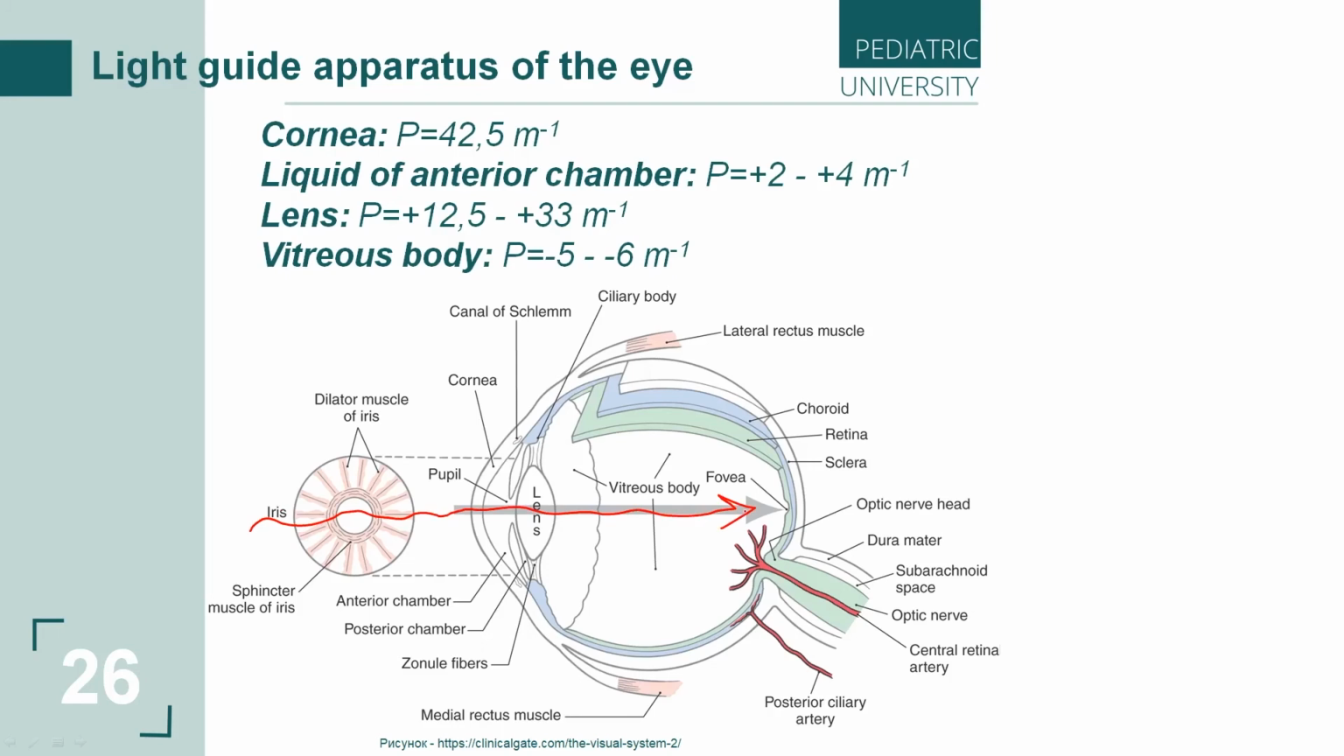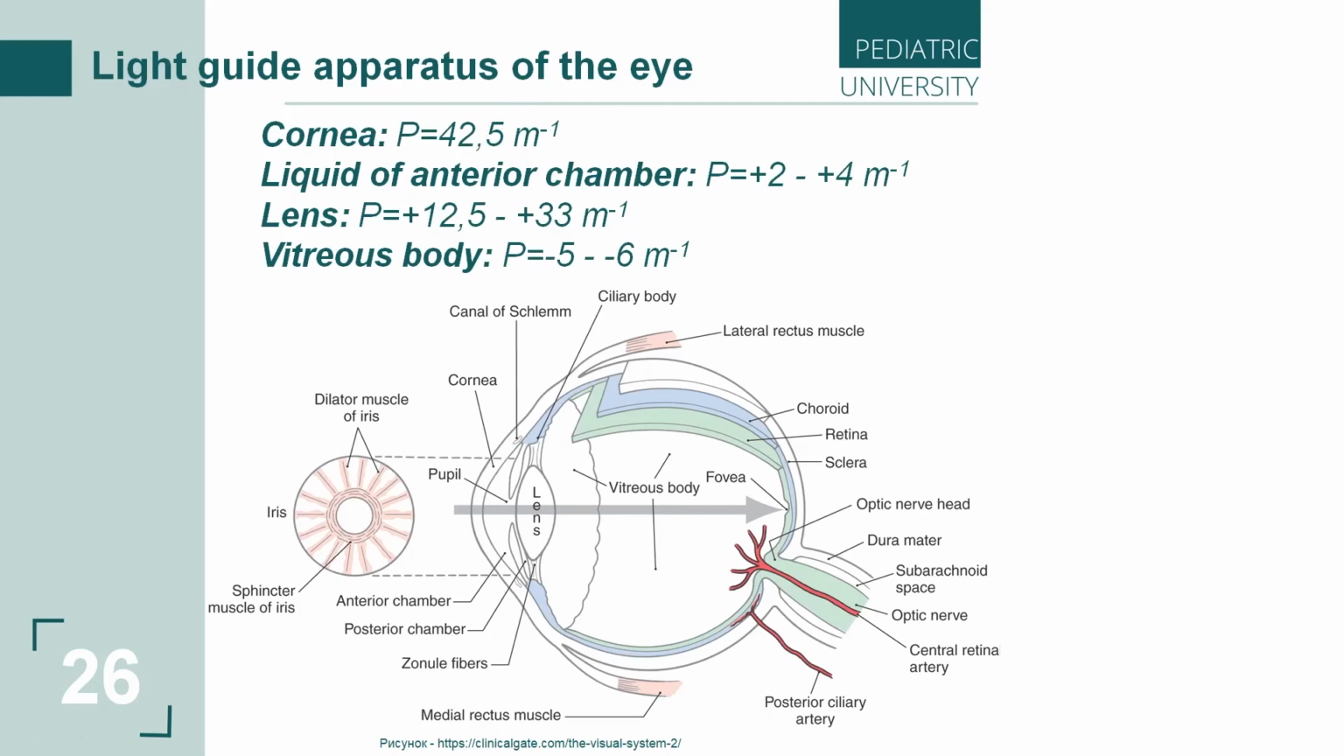According to the red arrow, or according to this arrow. So, firstly, the light can meet what? It can meet the first part, the outside part of our eye, which is the cornea. The cornea has the highest refractive power, and its optical power is plus 42.5 diopters.